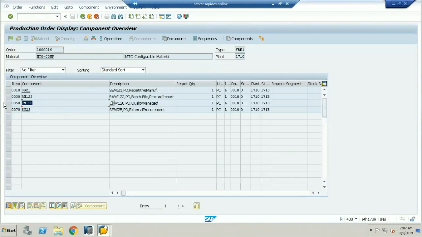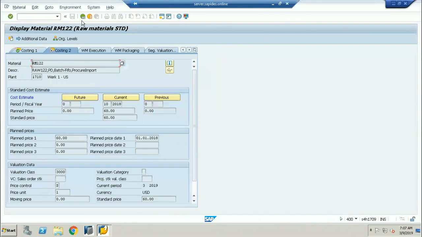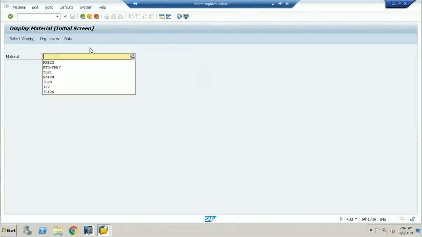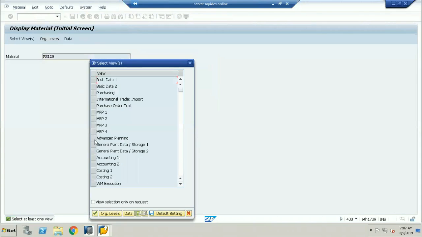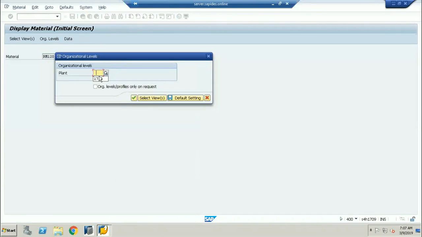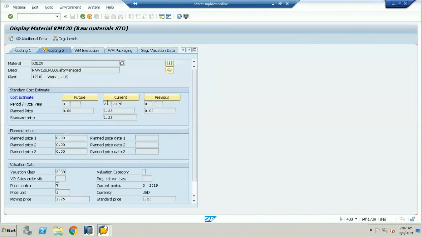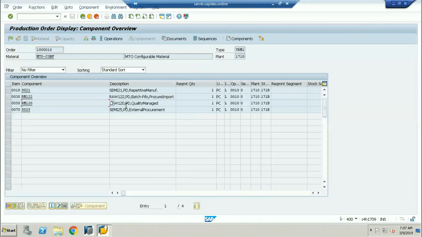What about this one? It has to calculate. Whether the period is open or not, that's when this one has calculated. You can see here, this one has calculated, the second period, 2019.